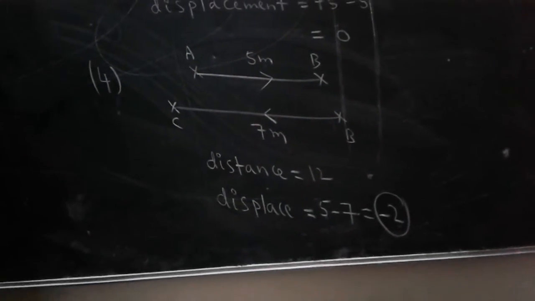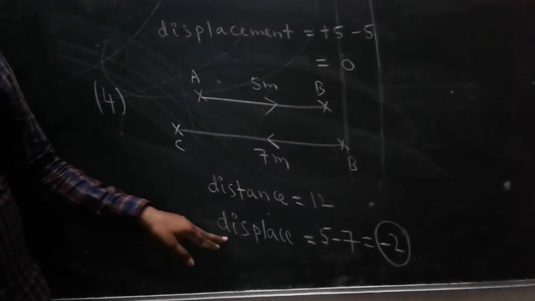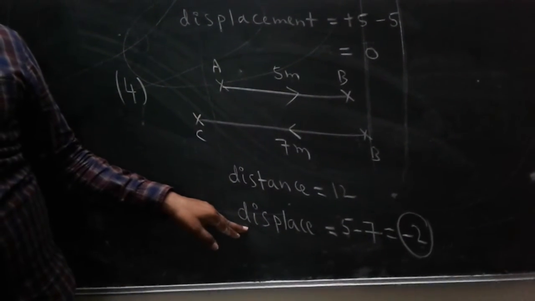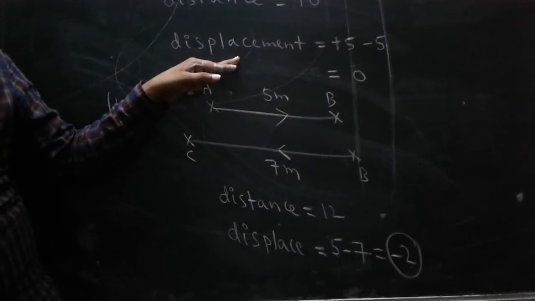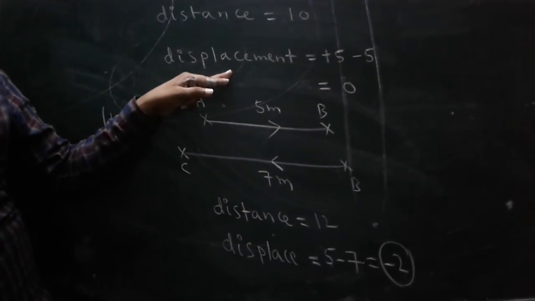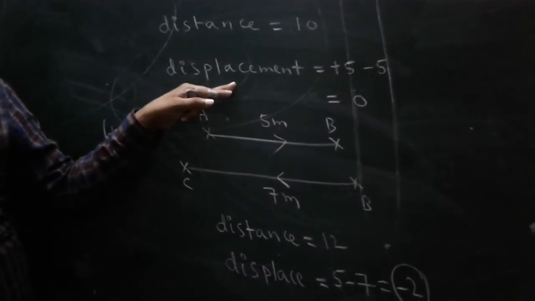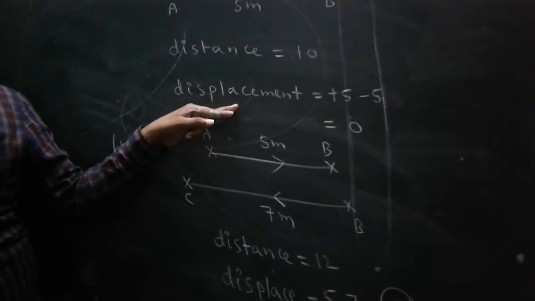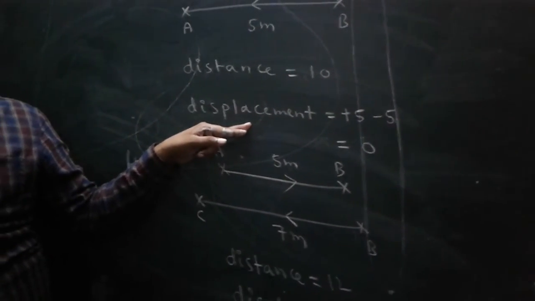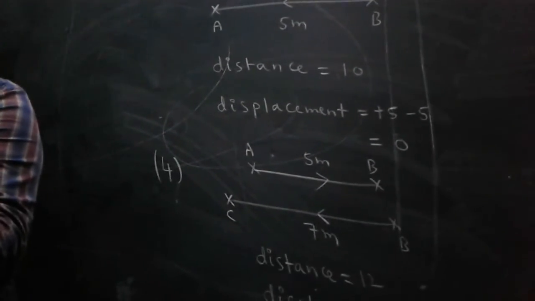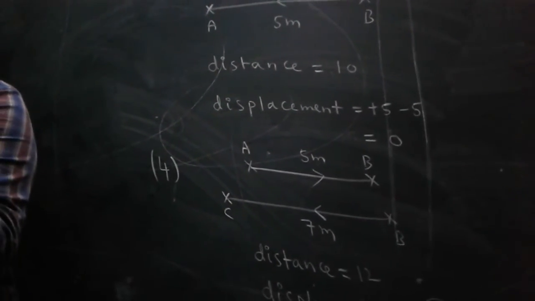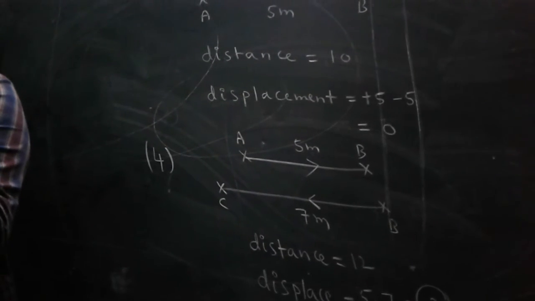That means in this situation, displacement may be negative. In another situation, displacement may be 0. In the first example, displacement may be positive. So displacement may be positive, may be 0, may be negative.